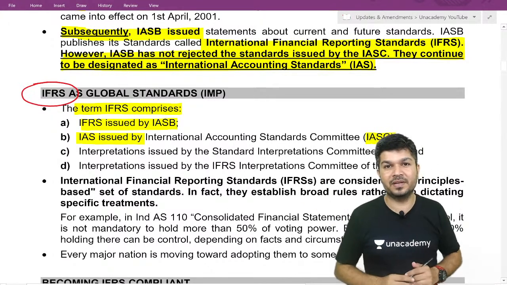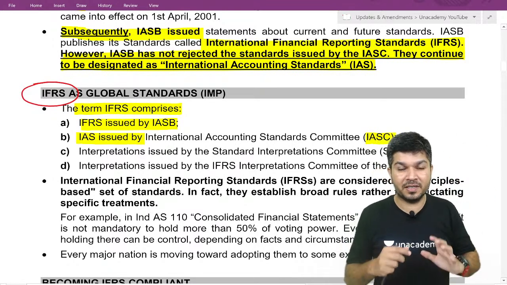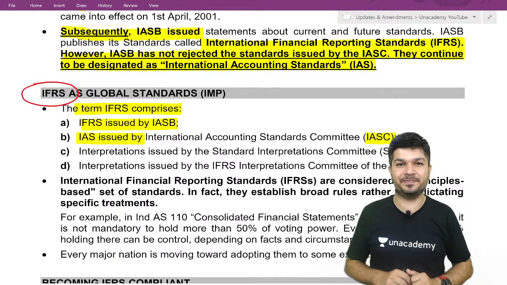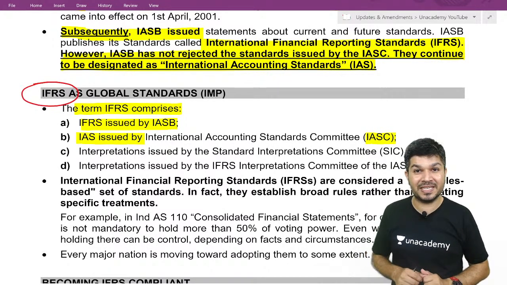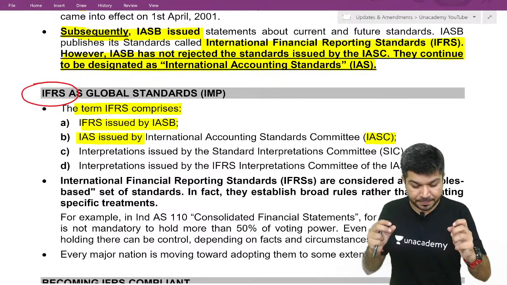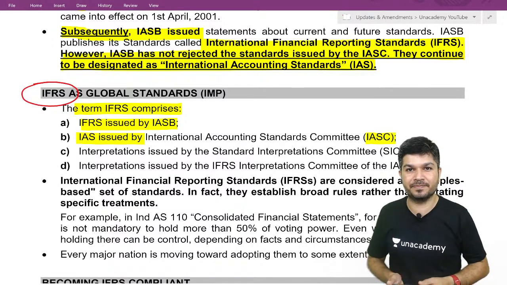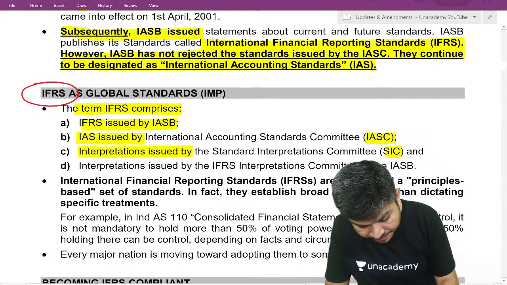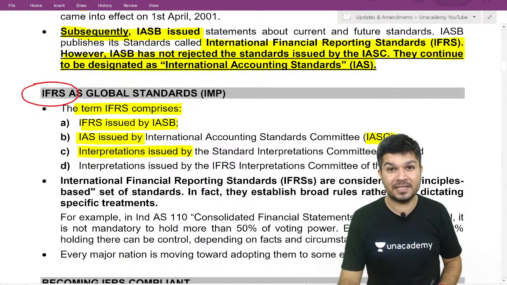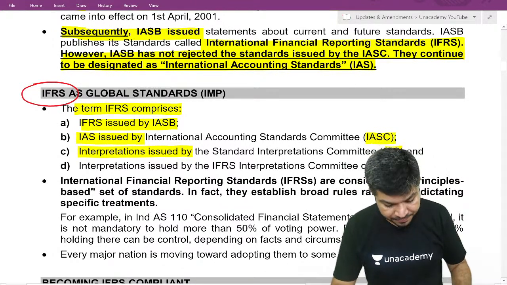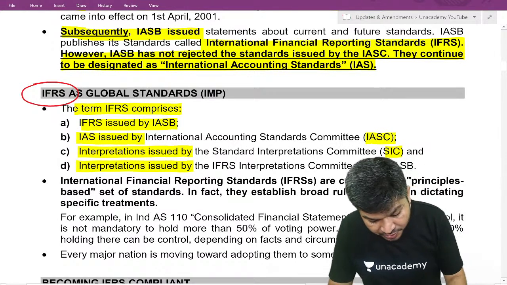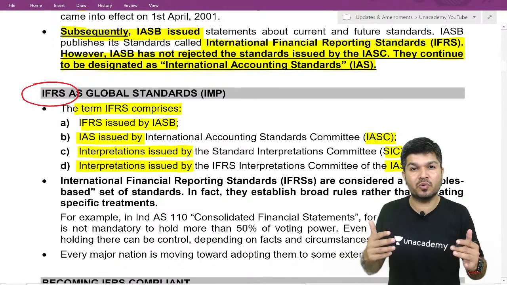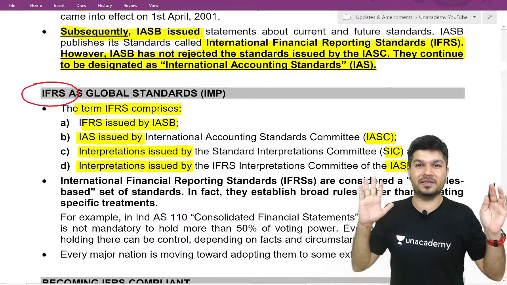And now, under your IFRS and IAS, whenever a standard was a bit ambiguous, they used to come out with some interpretations. There were interpretations issued by IASC, called SIC, Standard Interpretation Committee, and some interpretations issued by IASB. Interpretations are also included in the word IFRS.